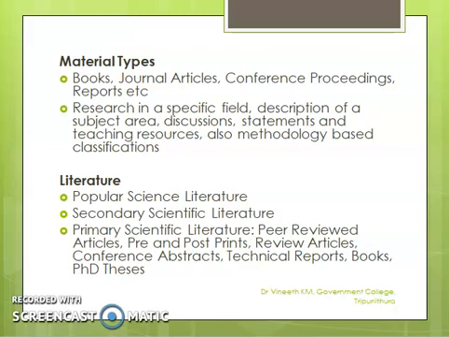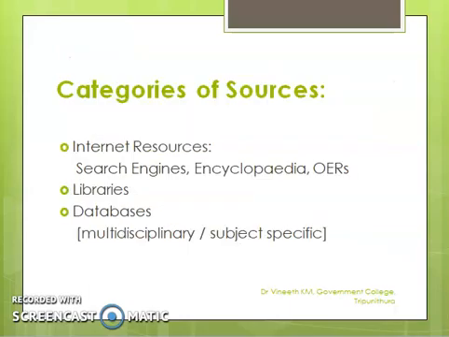Literature types include popular science literature written in common man's language, secondary science literature which is written based on the primary scientific literature, and the primary scientific literature, which we are mostly interested in, like peer-reviewed articles, pre and post prints, review articles, conference abstracts, technical reports, books, and PhD theses.